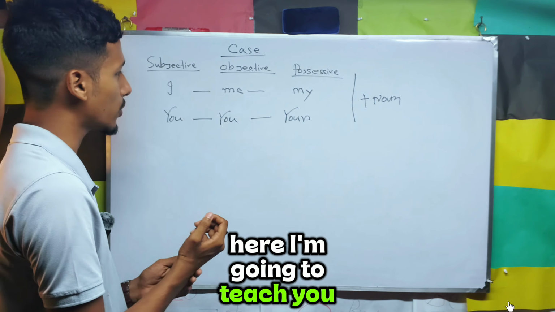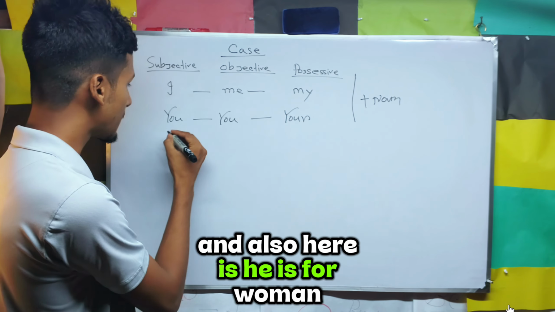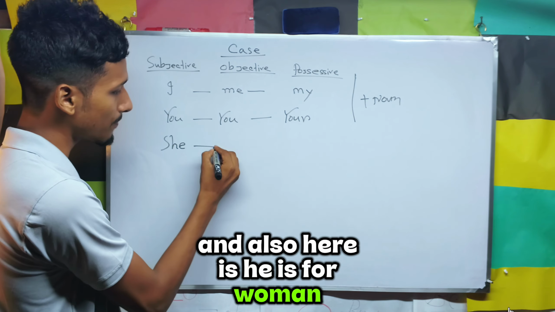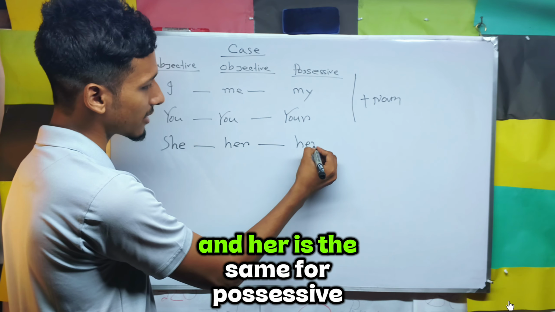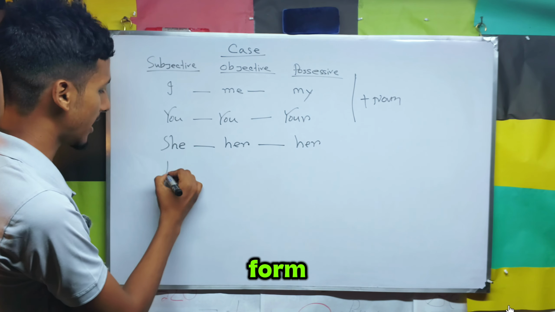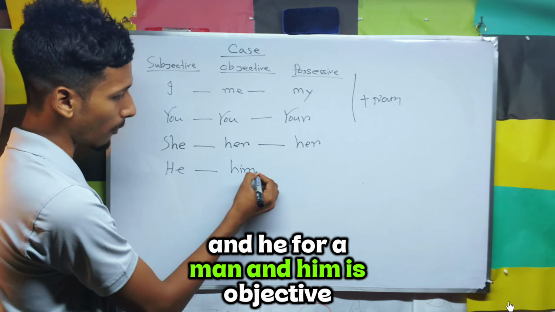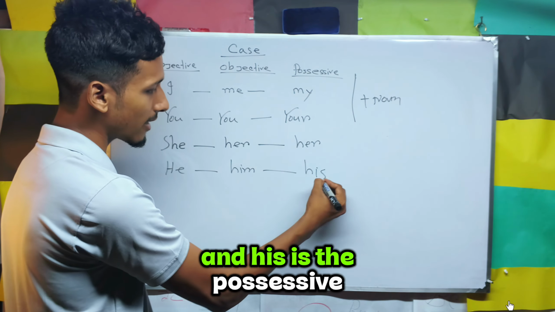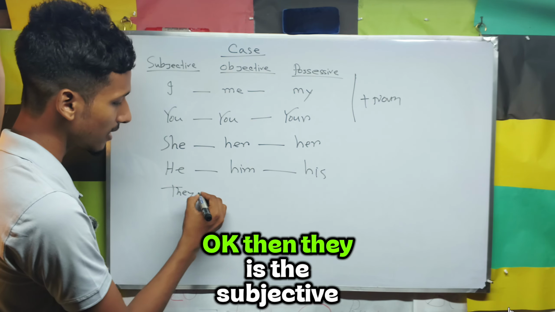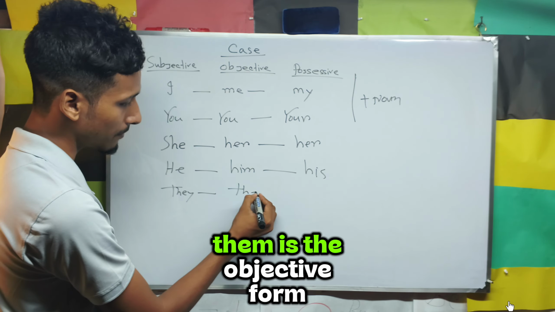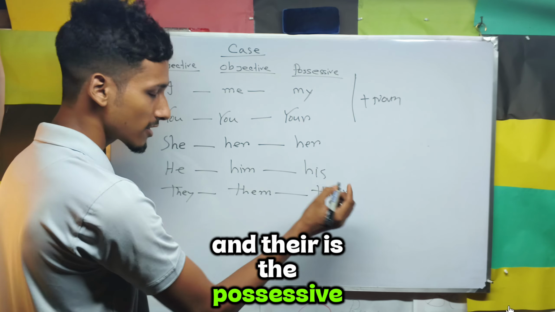Here I am going to teach you what is me, my, and you, your. Also, she is for a woman, her is the objective form and her is the same for the possessive form. And he is for a man, him is objective and his is the possessive. Then they is the subjective form, them is the objective form and their is the possessive form.